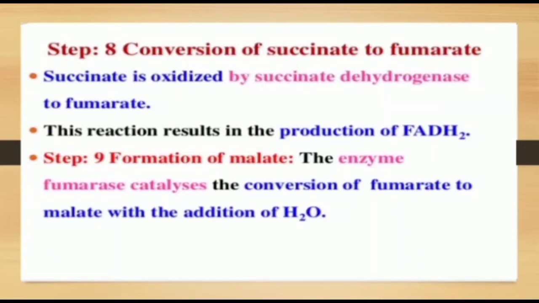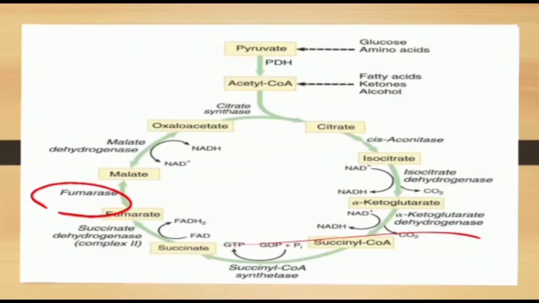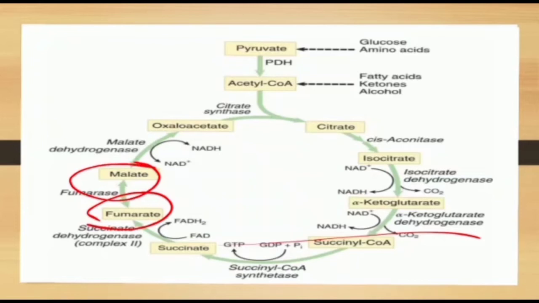In this step, succinate is oxidized by the succinate dehydrogenase complex and converted to fumarate, and during this step FADH2 is formed. The enzyme fumarase catalyzes the conversion of fumarate to malate by the addition of H2O.